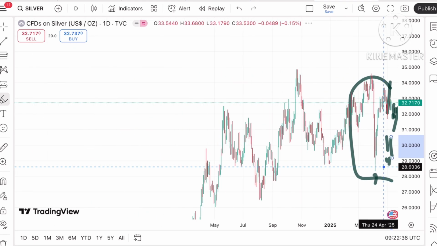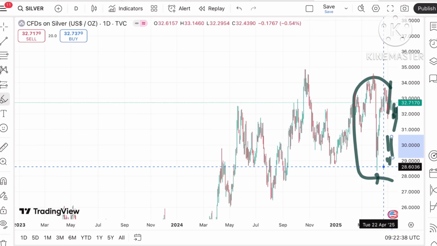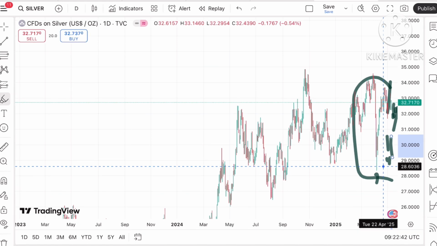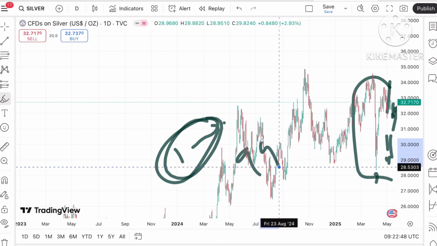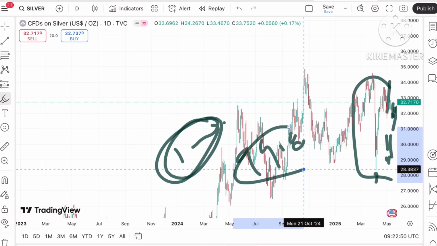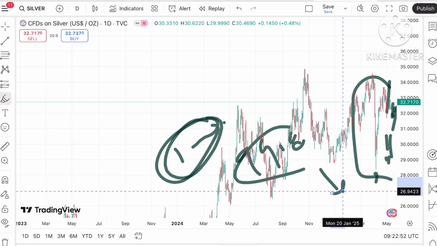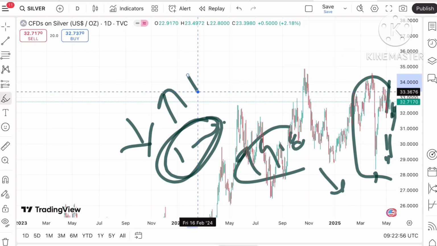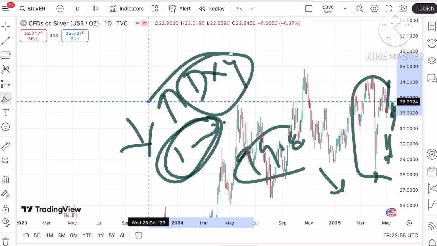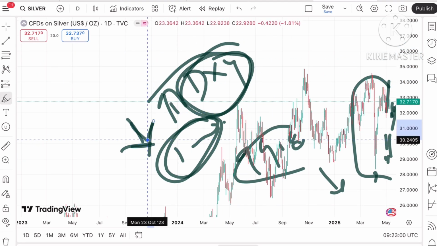See, the price of silver also depends on a lot of factors, but one of them is the dollar index. I have clearly explained that in my gold video: the dollar index is trading above a level of 100, and once it starts moving below a level of 99.8 or 99.9, there is a high chance that it can come down. So when silver started going down, we see the dollar index started going up. When the dollar index goes up, we can see the silver price goes down, and vice versa.